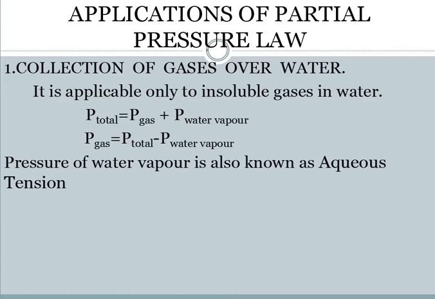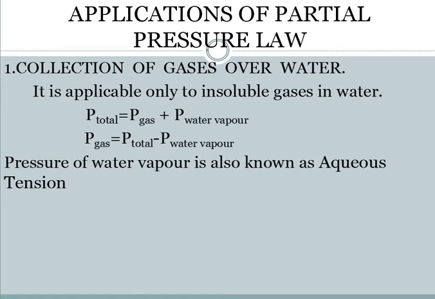But suppose the gas is lighter, then the same procedure cannot be adopted, because if it is lighter and you pass it into the cylinder, it will just come out. So a different procedure has to be adopted. For those gases, we have to pass them under water. But one very important thing which we have to take care of is that the gas should not be soluble in water. Suppose you are passing HCl gas through water. What will happen?